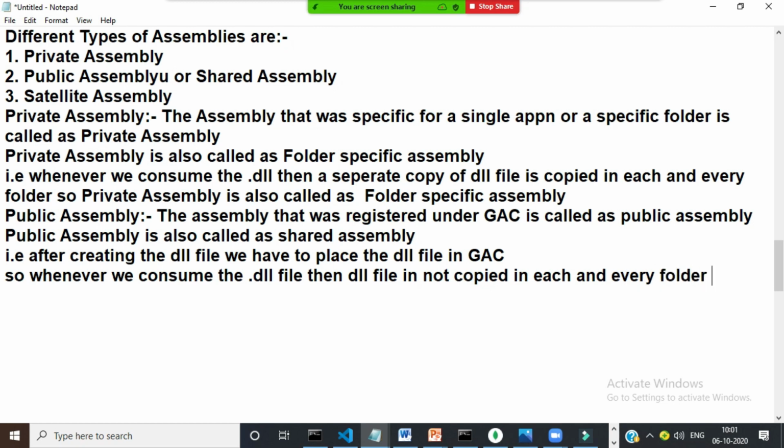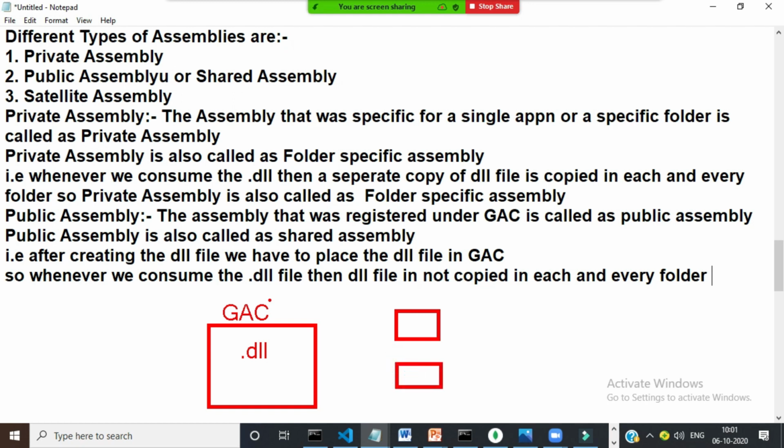Is it clear? So public assembly means all the DLLs given by Microsoft are kept in a common location. That is called GAC, the Global Assembly Cache. In an interview they will ask you what is GAC. If you keep one DLL file in this GAC, and you consume this DLL file in multiple applications, the DLL is not copied into each and every folder. Directly, you can access the DLL file from the GAC location. That is public assembly or shared assembly.